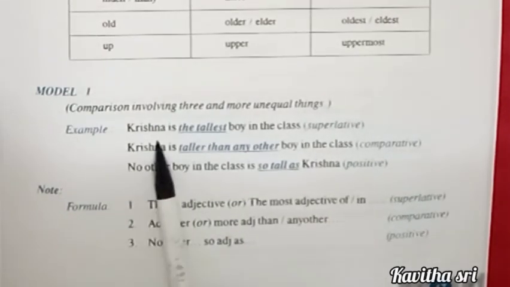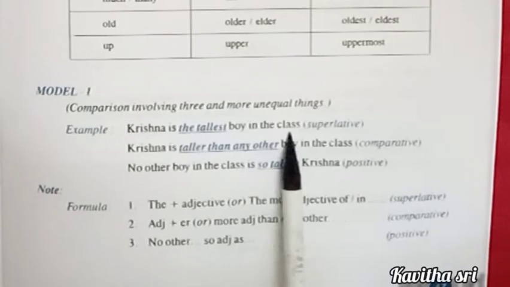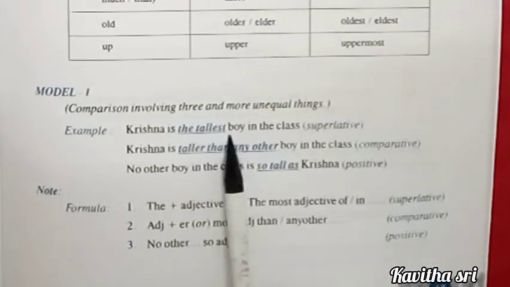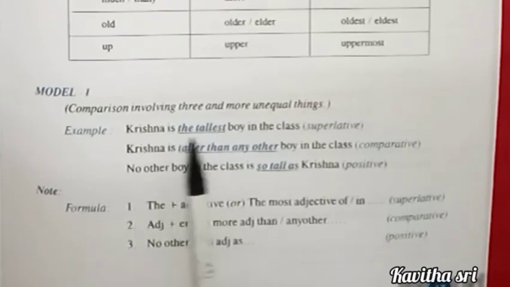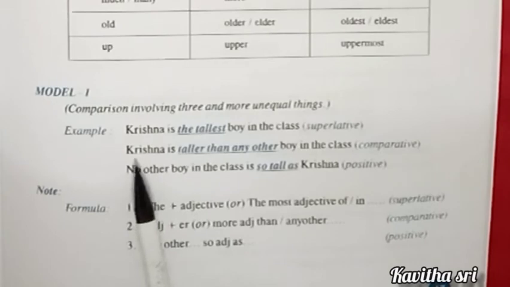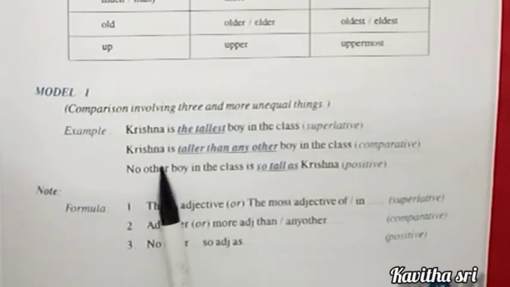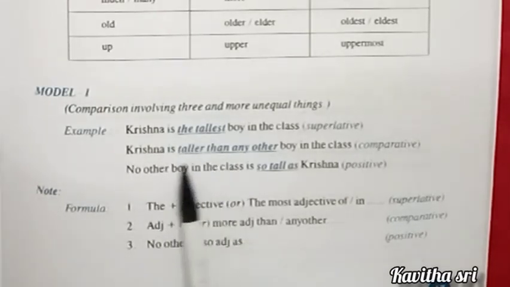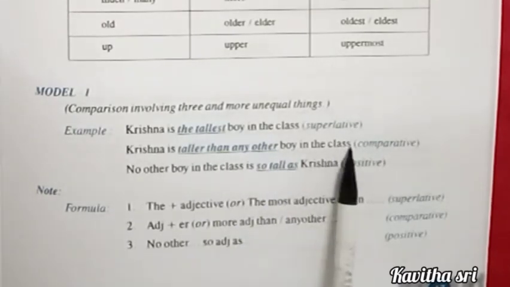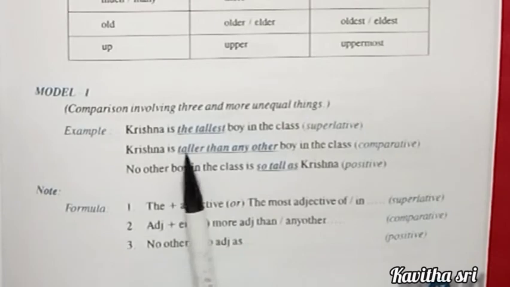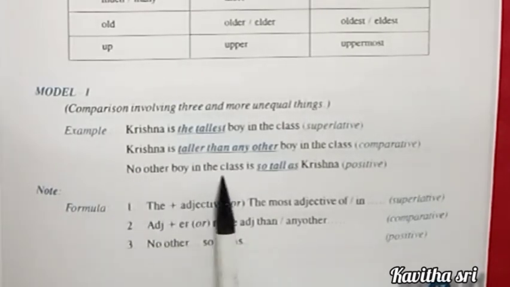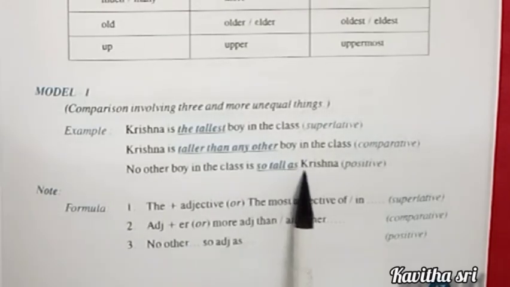Krishna is the tallest boy in the class. So Krishna is compared with all the boys in the class. So we have to add the plus est to the adjectives. In the second one, the comparison is between the boy and Krishna. So Krishna is taller than any other boy in the class. So Krishna is compared with the class. No other boy in the class is so tall as Krishna.